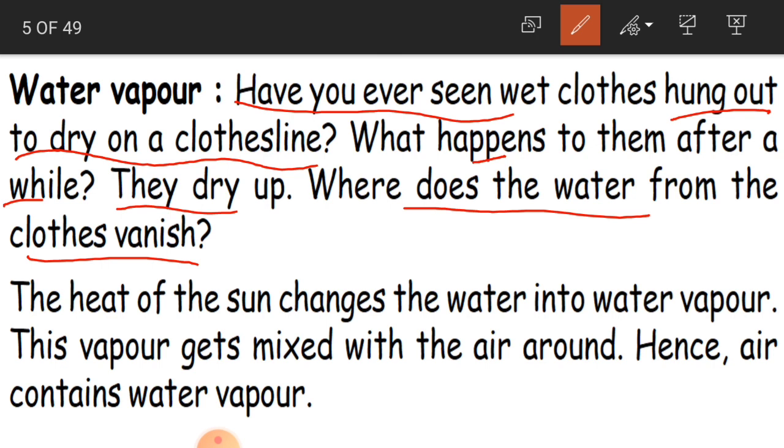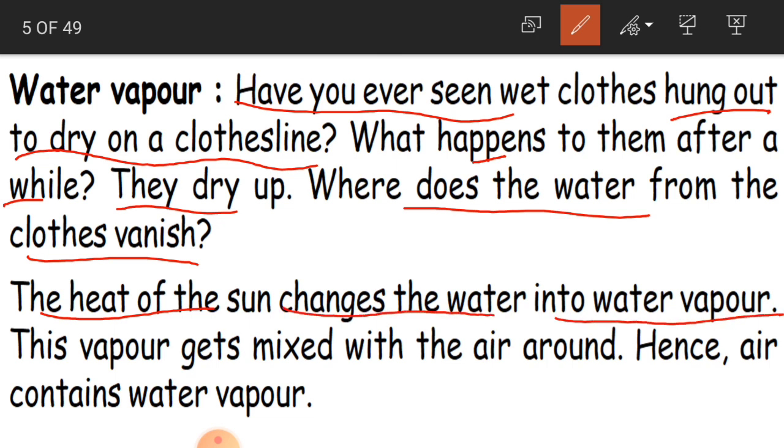After we placed the clothes in the hot sun or on our balconies to get them dried up, what happened? They got dried up. Then where has the water gone? That water on the cloths, where did it go? We will see it. The heat of the sun changes the water into water vapor.